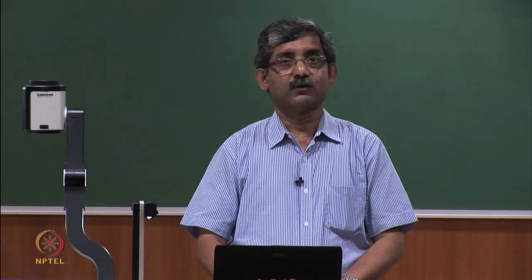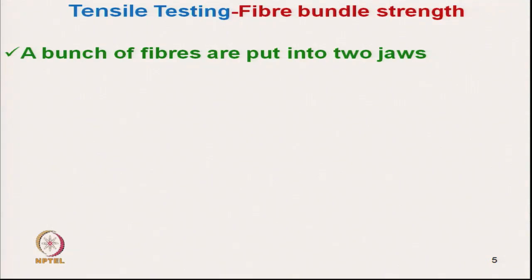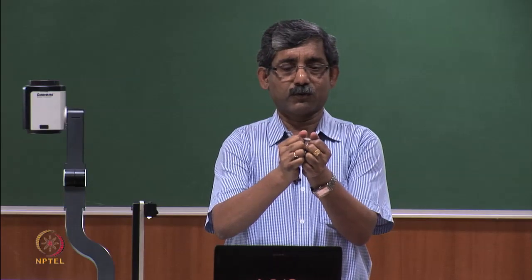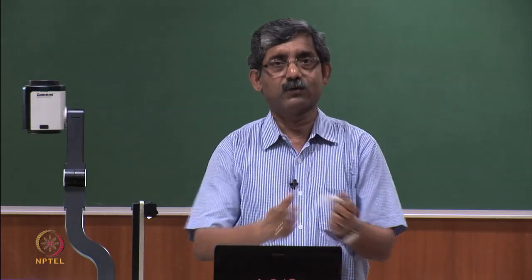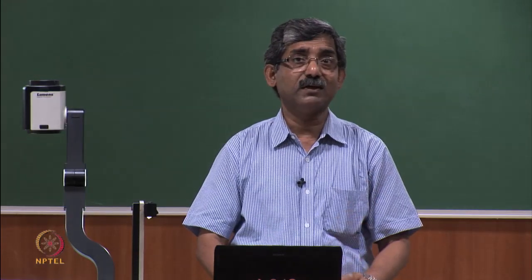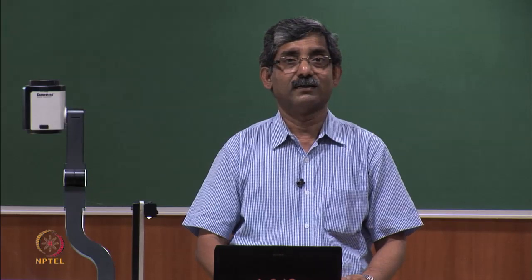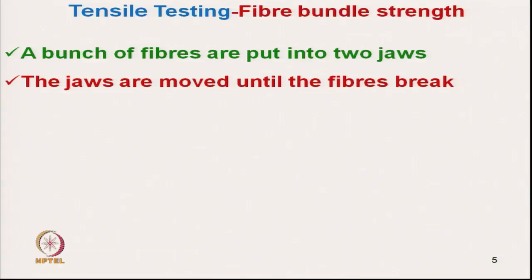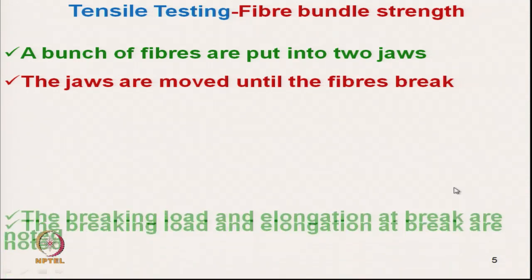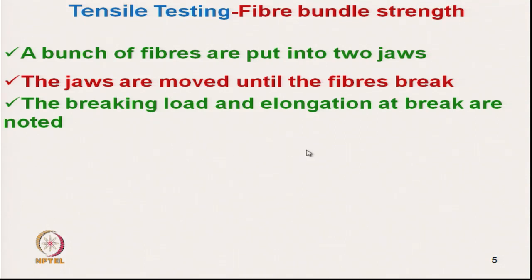Okay. So, in bundle strength, a bunch of fibers are put into a jaw, 2 jaws are there. By gripping with the 2 jaws, the bundle of fibers is put, then we try to break the fiber and measure the breaking strength. The jaws are moved out until the fibers are broken. The breaking load and elongation at break are noted.